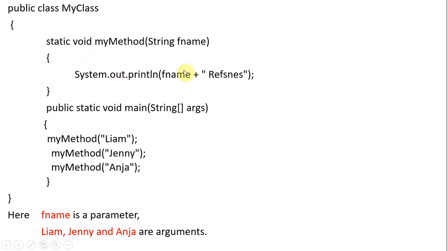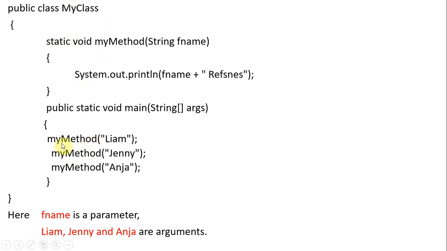So we are printing f name, with the addition of another name also. And public static void main, the compulsory method, String args. We are calling my method like this. Since it is a static method, we don't need to create any object here; we can directly call that method, because both methods, main and this method, are in the same class.